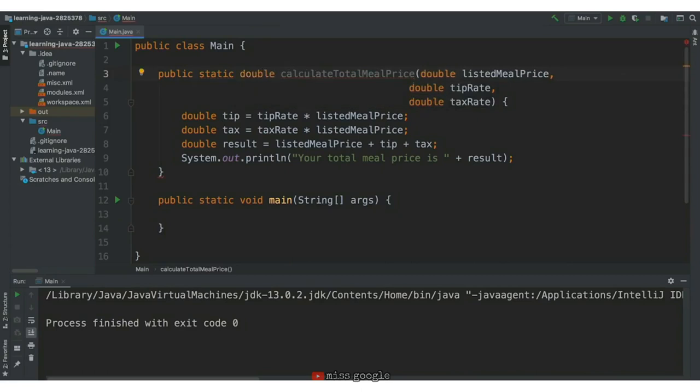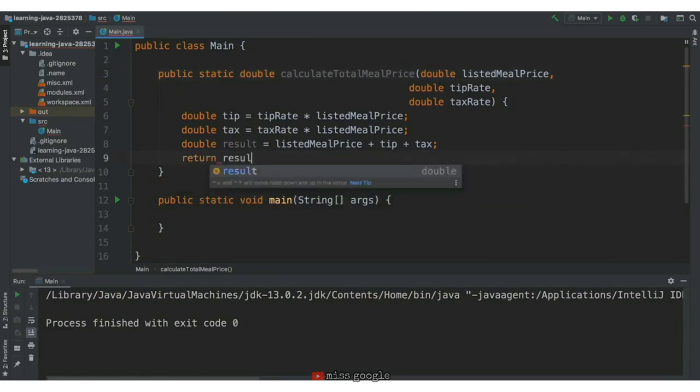With the double return type, we have to make our function return a double value. We can do this using the return keyword. We'll write return and then the value we want the function to return. In this case, the value stored inside of result. Awesome! Our function returns the calculate total meal price result. Now we can access and save the result in our main function.